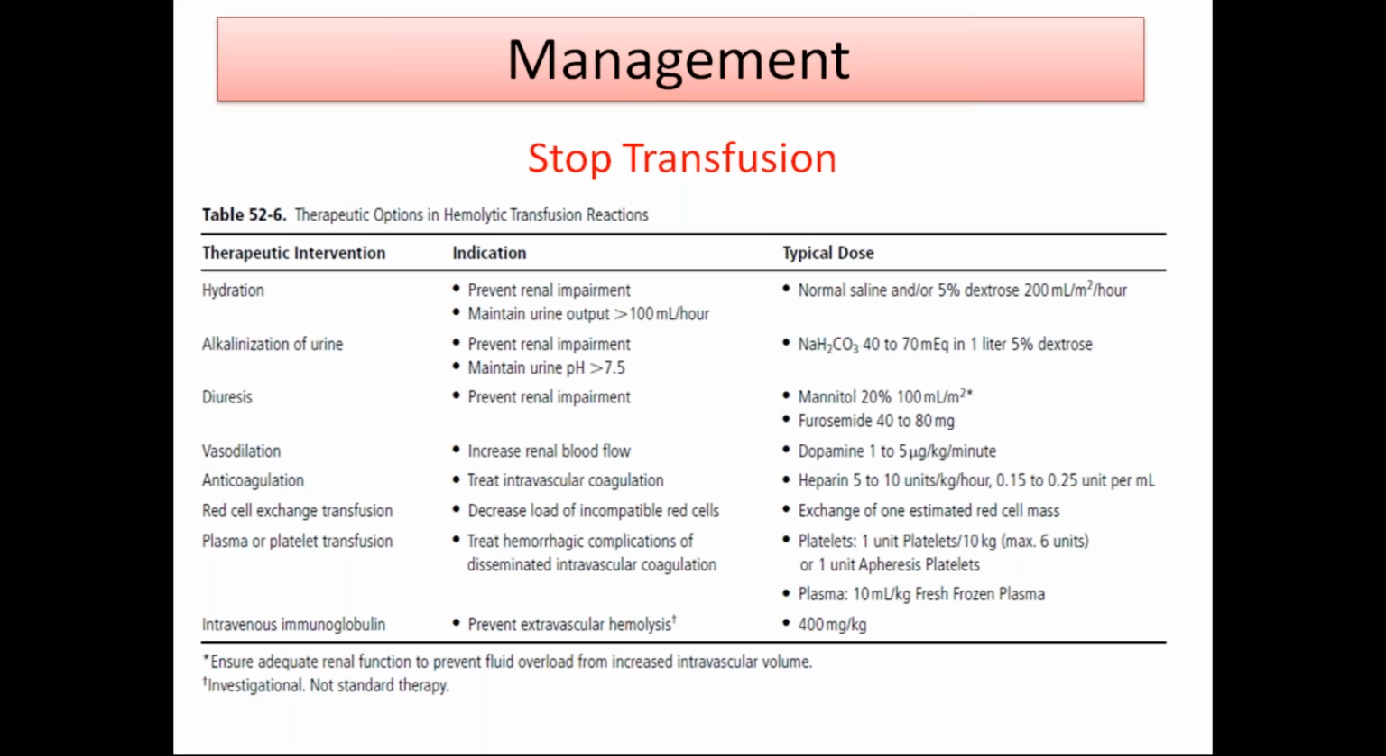And red cell exchange transfusion to decrease the load of incompatible red cells, so exchange of one estimated red cell volume. And plasma and platelet transfusion to treat hemorrhagic complications or disseminated intravascular coagulation. Platelets, 1 unit per 10 kg, or 1 unit of FFP. And intravenous immunoglobulin to prevent extravascular hemolysis.